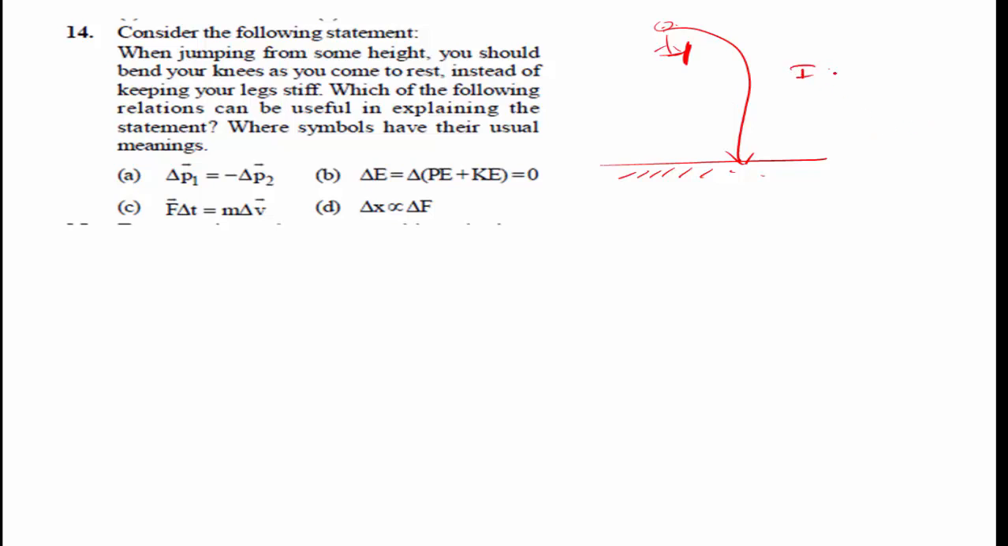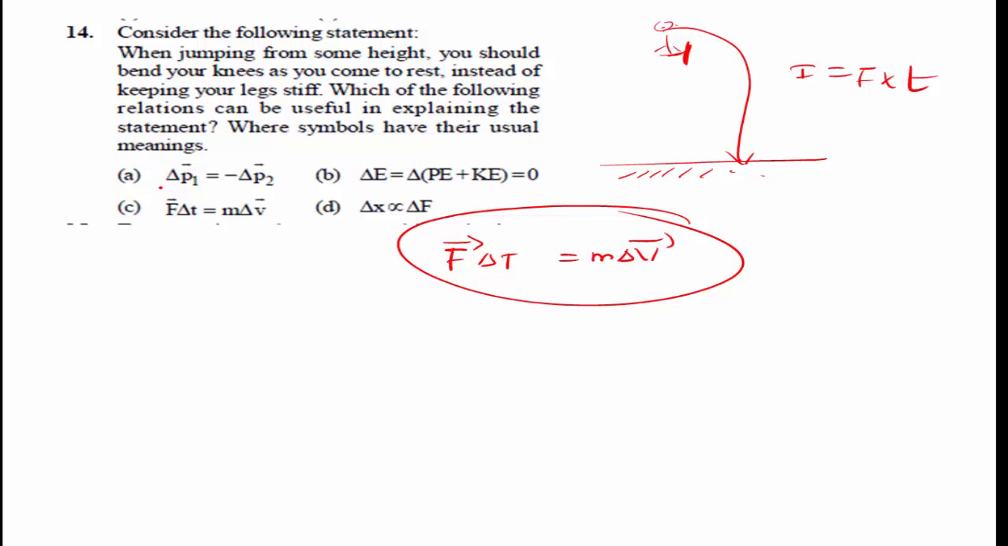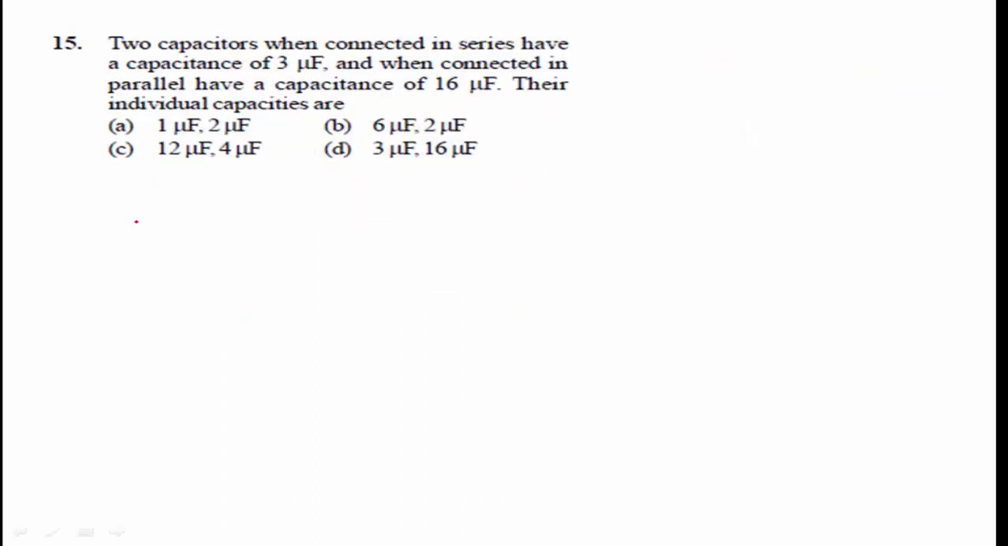We know the formula, I is equal to F cross T. Force acts for a short interval of time, that is delta T. Here you can write this equation as force acting for a short interval of time is equal to mass into change in velocity. Option C is the right answer. Impulse, impulsive force, you already know all these things from that concept.